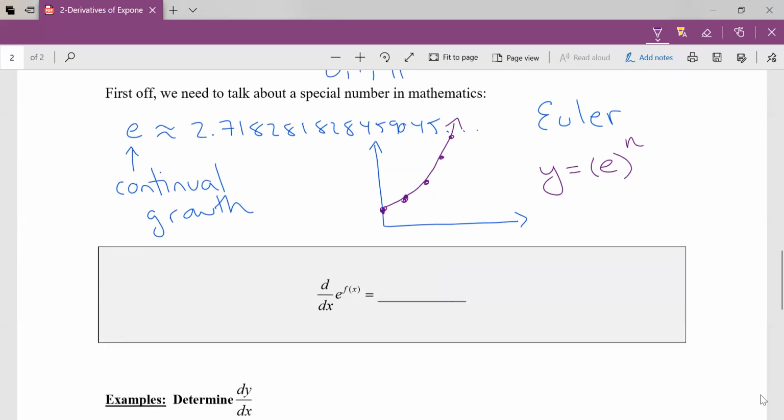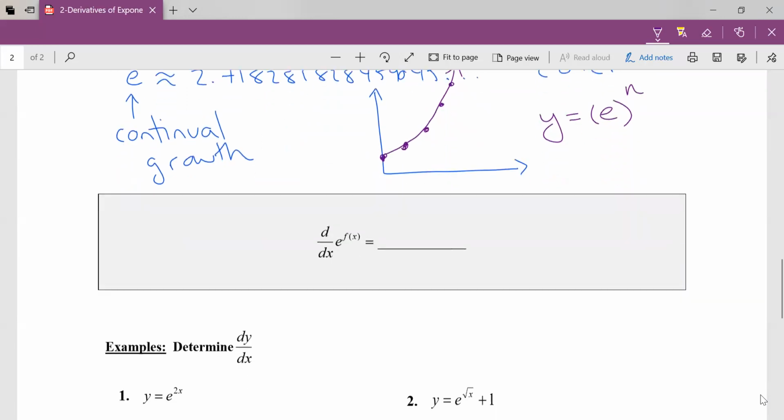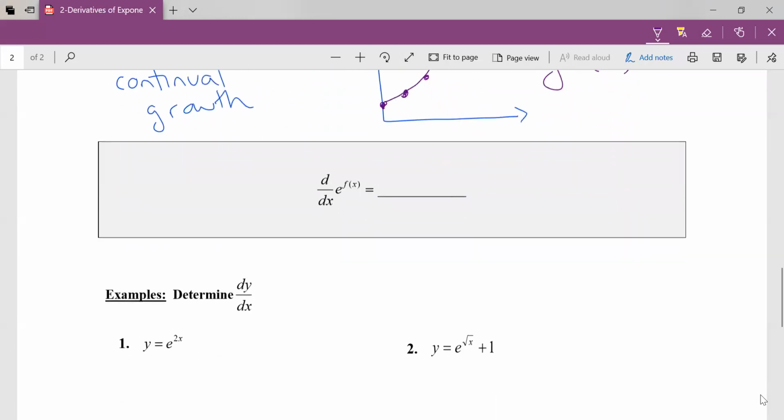That's what we're going to look at today, the derivative of e to the f(x). Well, I've got great news for you. It is the easiest derivative you're going to learn all year. The derivative of e to the x. You ready for this? The best derivative ever is just e to the x. Okay, that's why this function's so cool. The derivative of e to some exponent that's a function, well, we're going to use chain rule then. e to the f(x) times f prime of x.